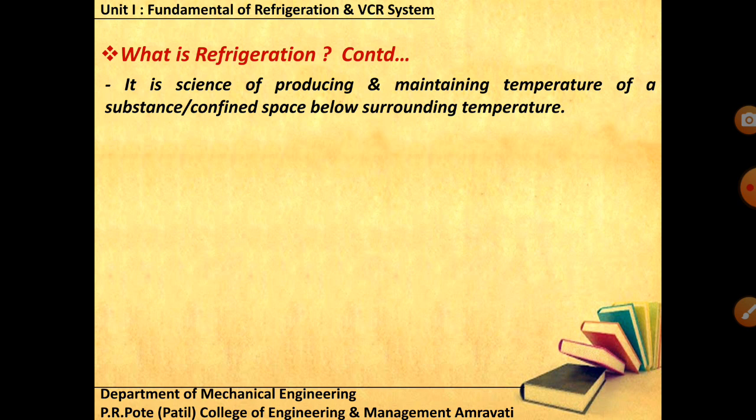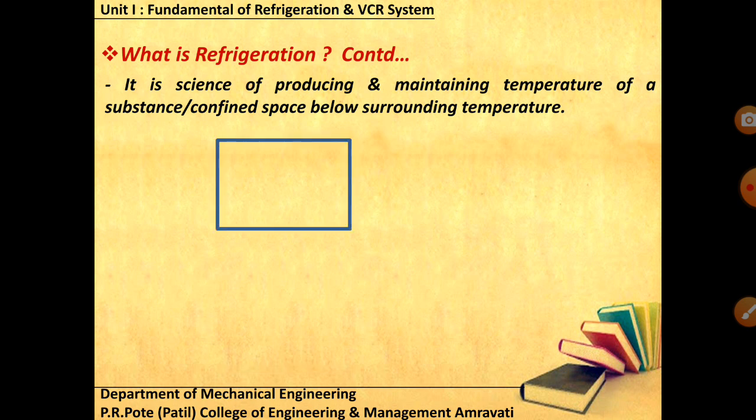Coffee gets cooled from 70 to 35. This is cooling, the natural phenomenon. Why? Because it reaches a certain temperature which matches your surrounding temperature. It reaches thermal equilibrium. But if I want to produce a temperature lower than the surrounding temperature, then I'm talking about refrigeration. That's why in the definition it is not simply producing but maintaining also. First you have to extract the heat, and then maintain that particular temperature below the surrounding temperature. That is what refrigeration is.